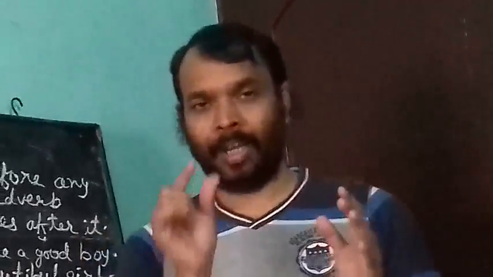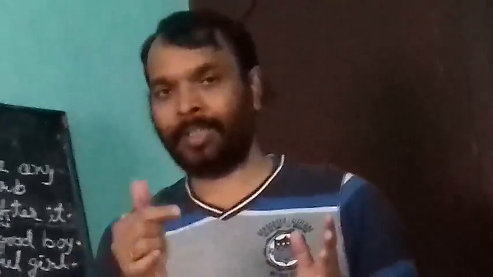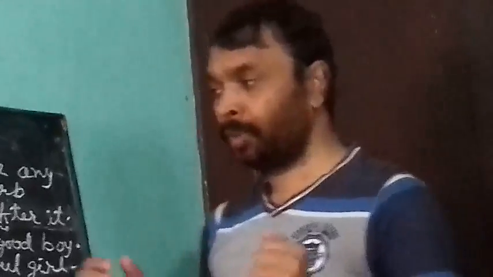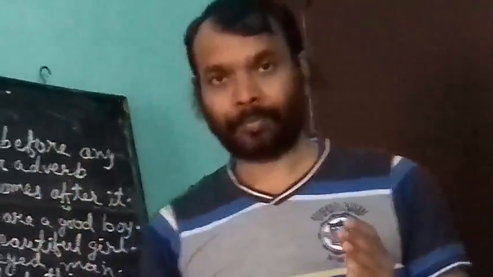What happens? Generally a word which starts with a consonant, its sound is also like a consonant. If a word starts with a vowel, its sound is also like a vowel. But sometimes it happens that a word may start with a consonant but its sound is vowel, and it may also happen that a word may start with a vowel and its sound is like a consonant. So you must see the consonant sound. If the word has consonant sound, that time you will use a.